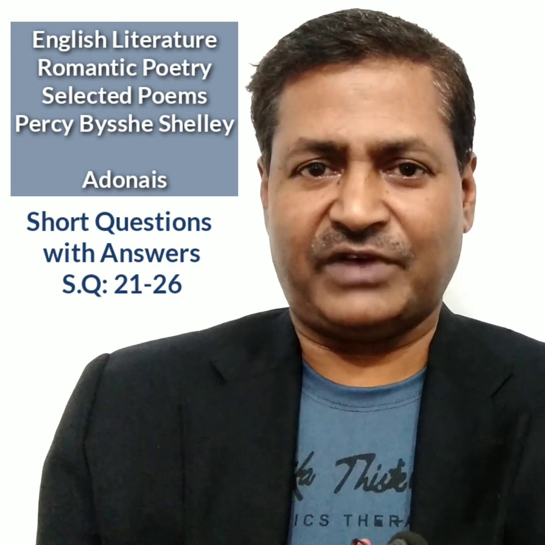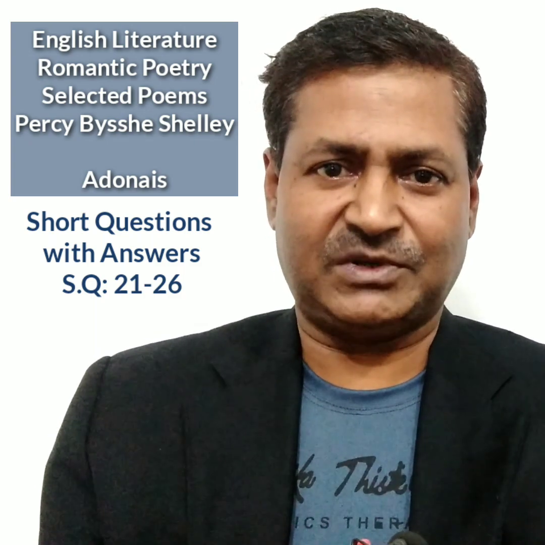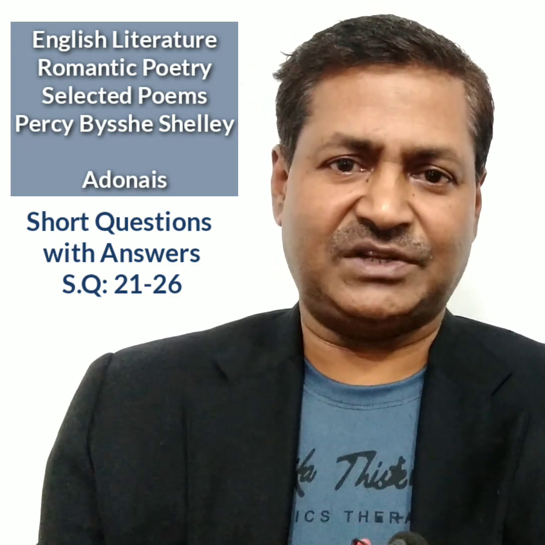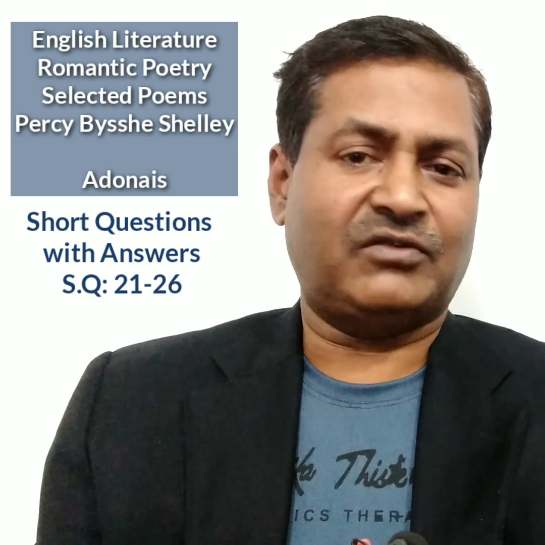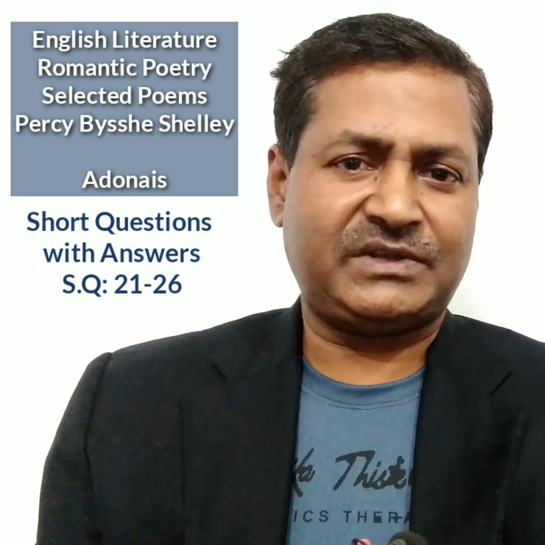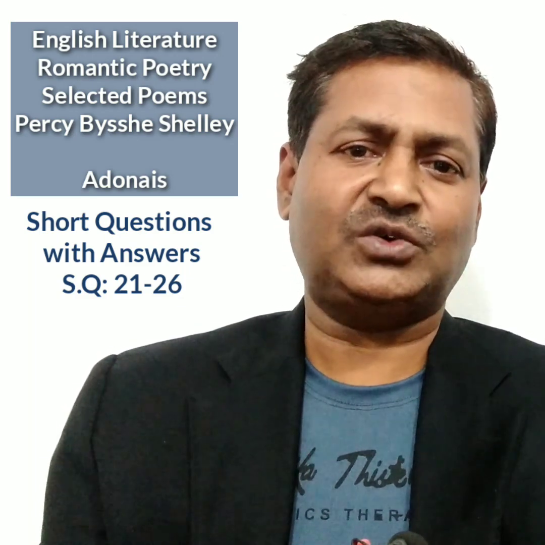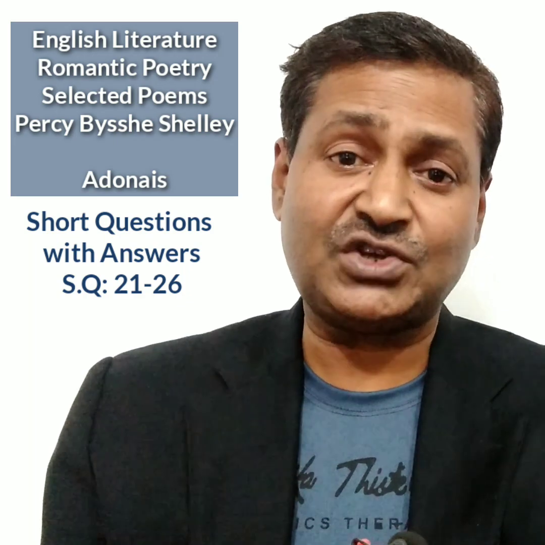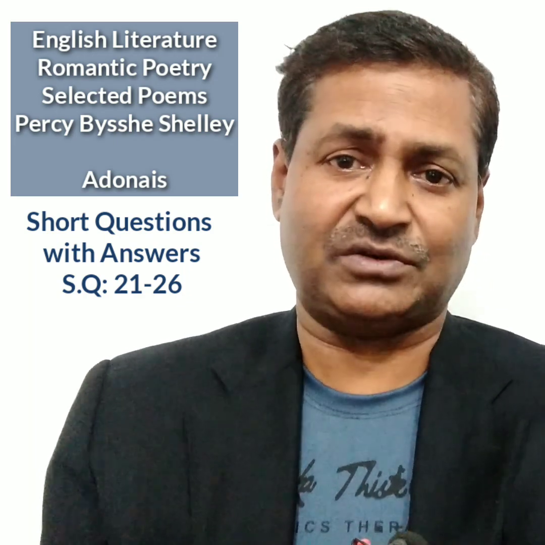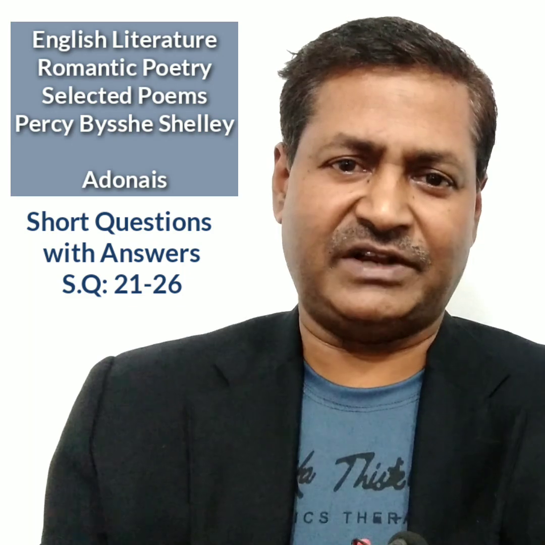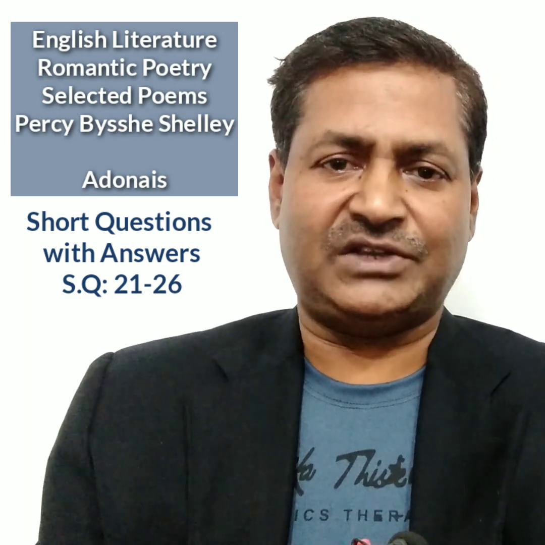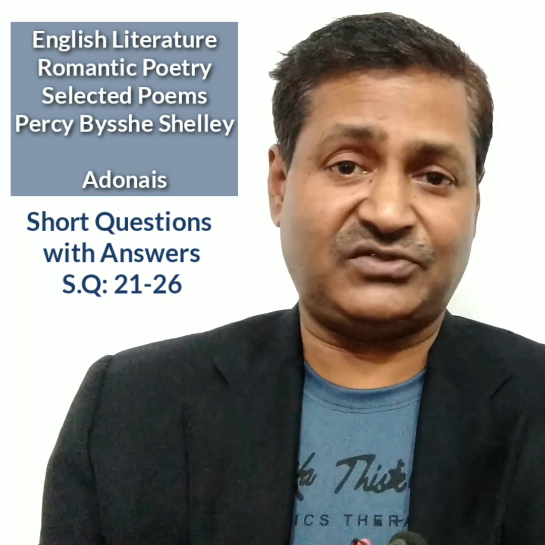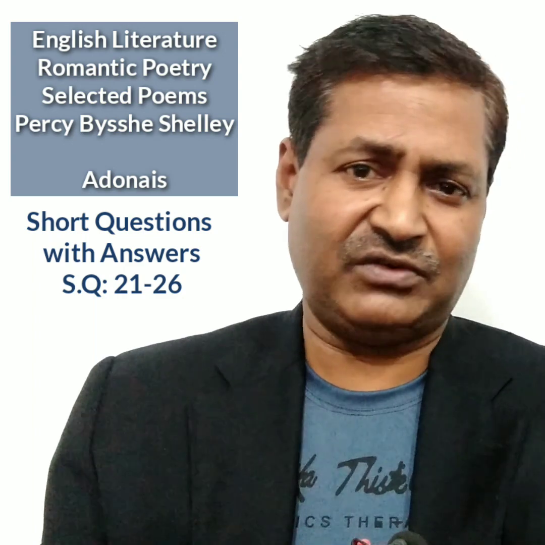Answer. In Adonais, we find both classical and romantic elements. The romantic elements we find in the poem are as follows. Love of nature. Love of nature is a romantic element. Shelley looks upon nature as an infinite source of inspiration and an object of love and admiration. In Adonais, he draws images from nature very skillfully.